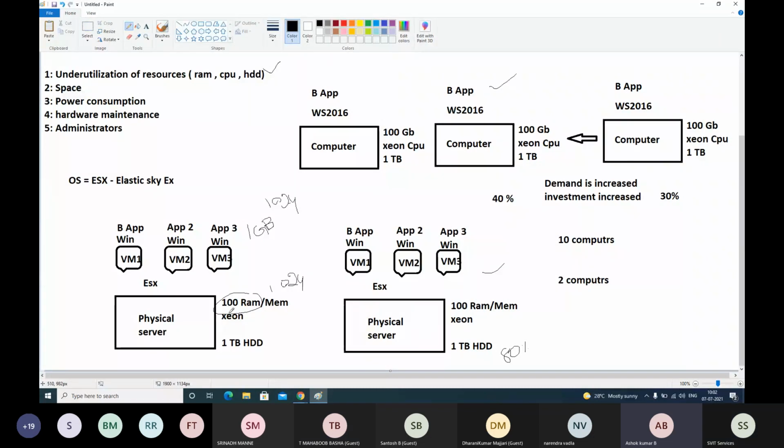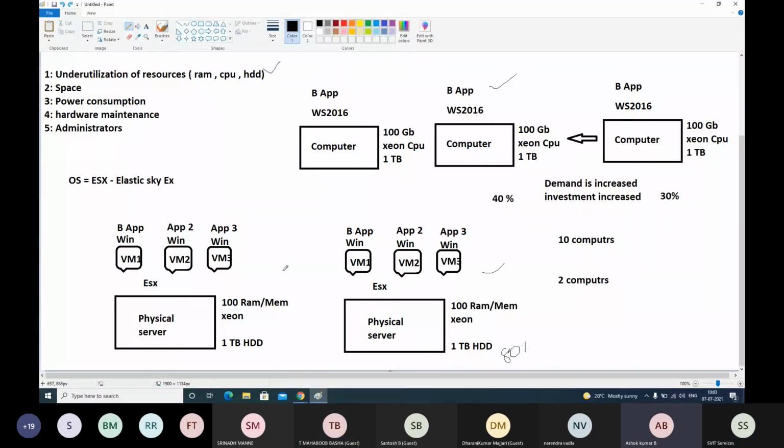If we have more RAM, then we can create more than 1000, right? For one machine, ESXi supports a maximum of 1024. Even though you have more than 1024 GB, let's say you have 6 terabytes RAM, you can't create that many VMs. Maximum 1024. Okay.